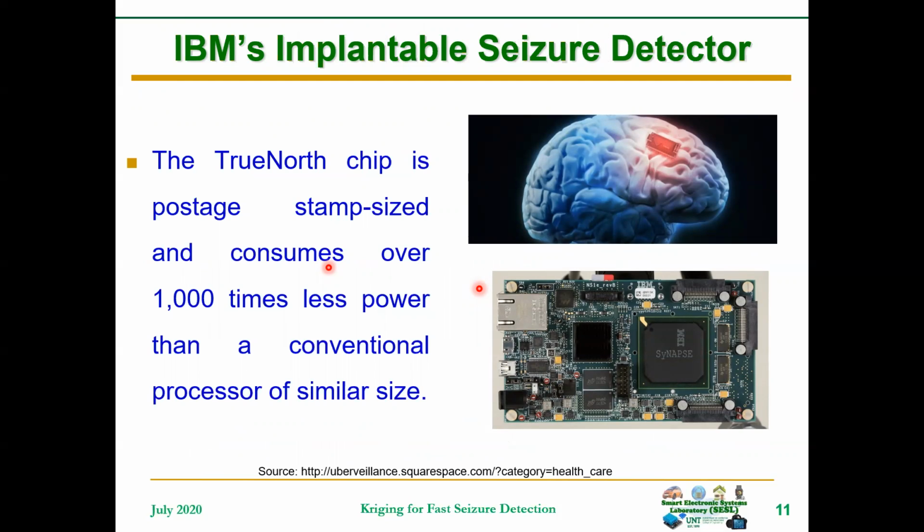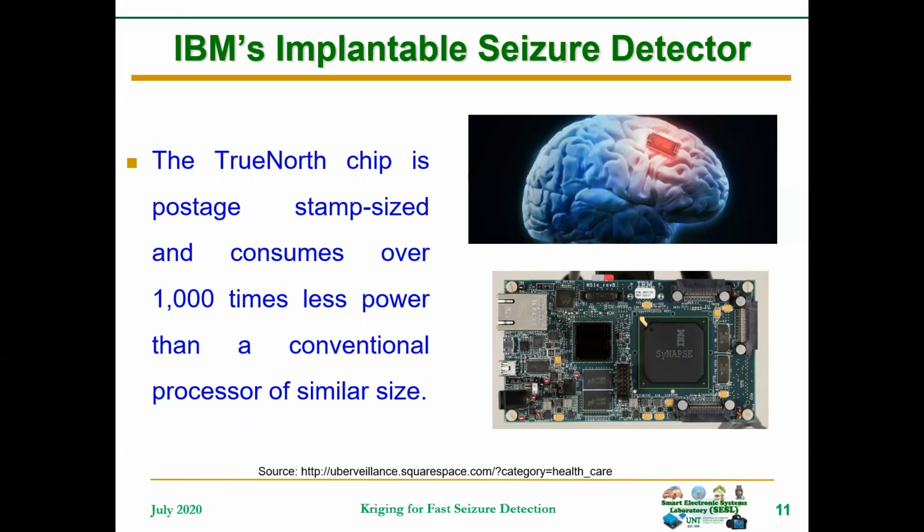Also in the industry, work is ongoing to develop seizure detectors that can be implanted into the brain of the patient for fast detection of seizure. We can see here, IBM is developing an implantable seizure detector by leveraging their neurosynaptic computing hardware called the True North.